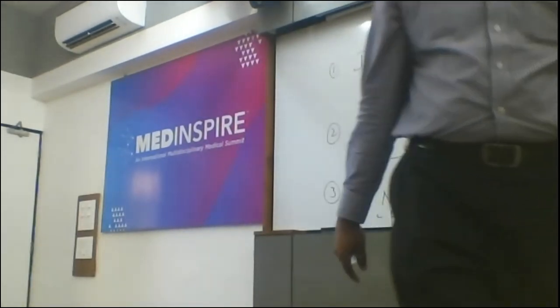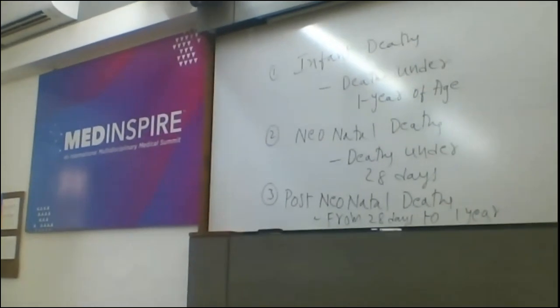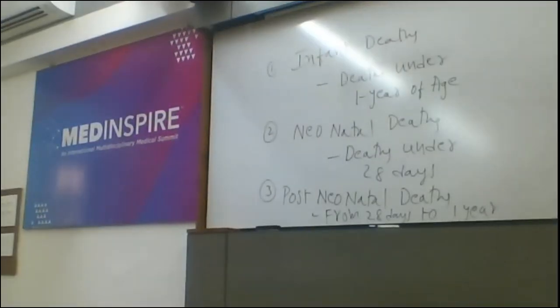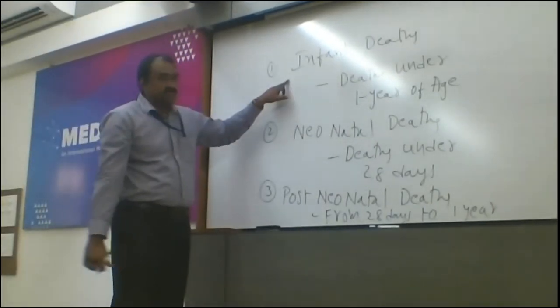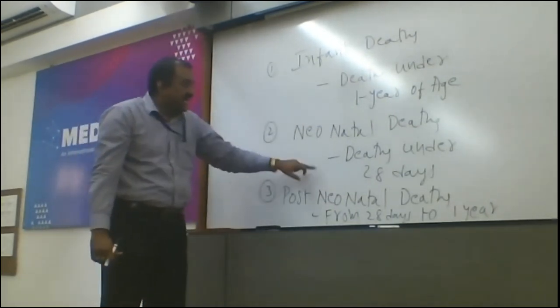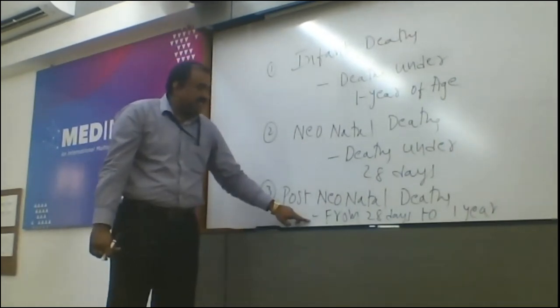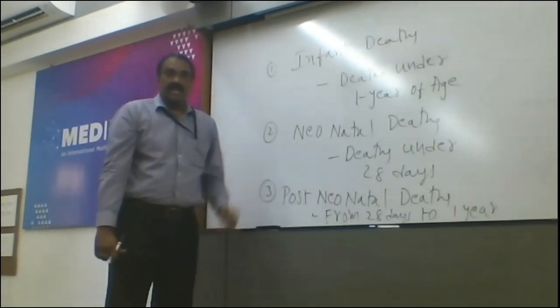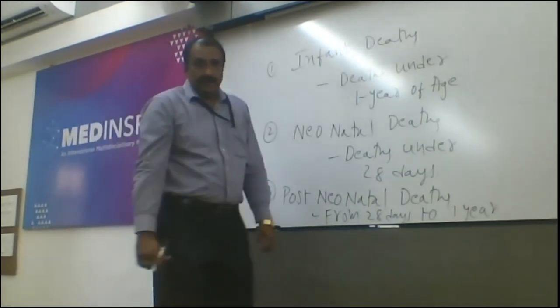Once again, I am explaining for you. Please see the first one. Deaths under 1 year of age are called infant deaths. Deaths under 28 days are called neonatal deaths. Deaths from 28 days to 1 year of age are called post-neonatal deaths. Is it clear?